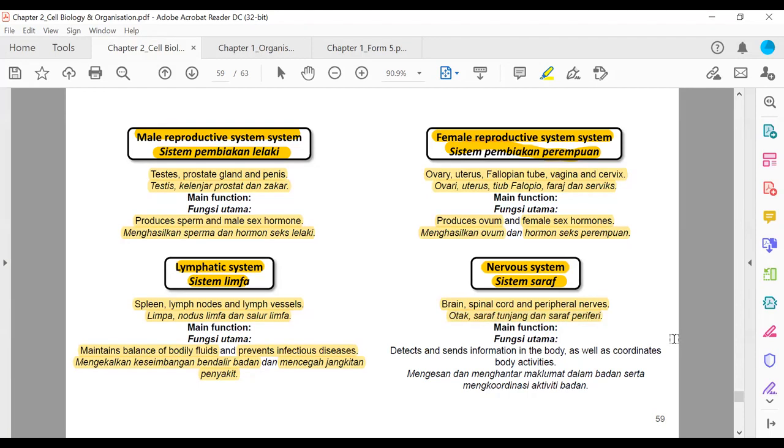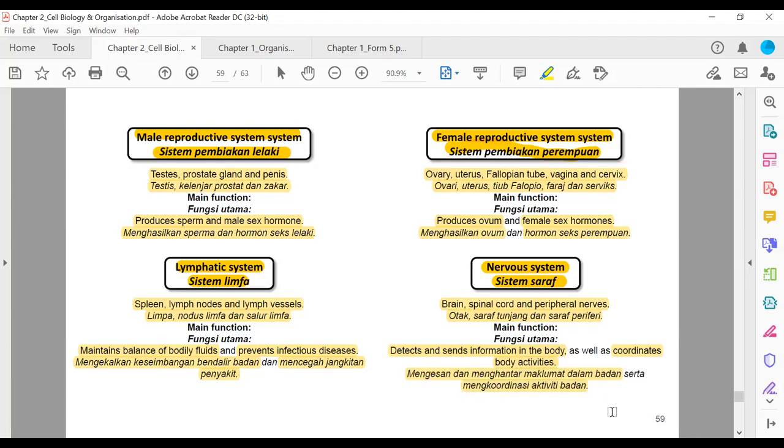We learn in chapter 12 later. I'm not going to tell you what is peripheral nerve now, right? Function dia detect and send information in the body as well as coordinate body activities. Mengesan dan menghantar maklumat dalam badan serta mengkoordinasi aktiviti badan.